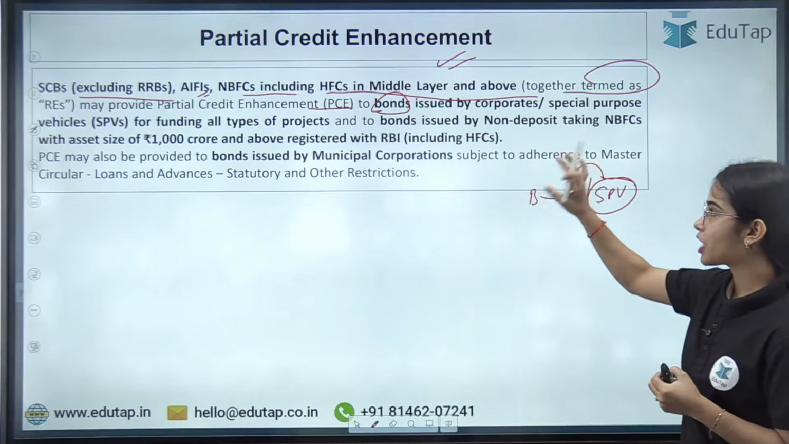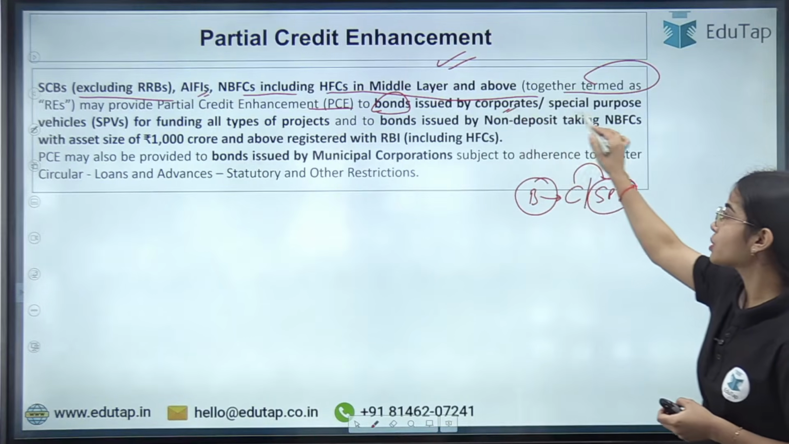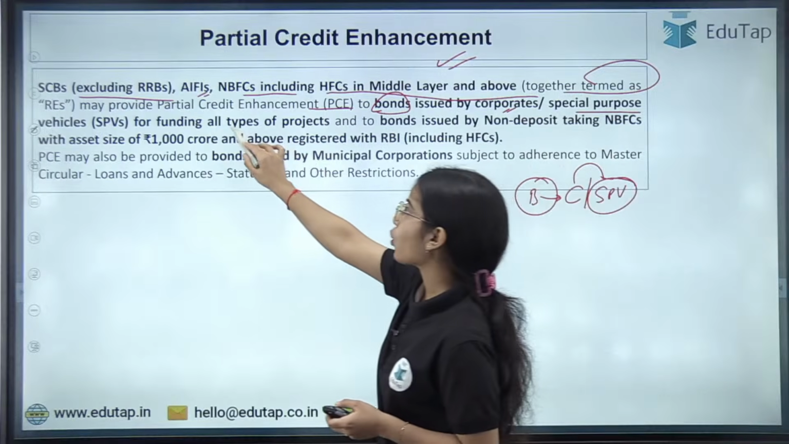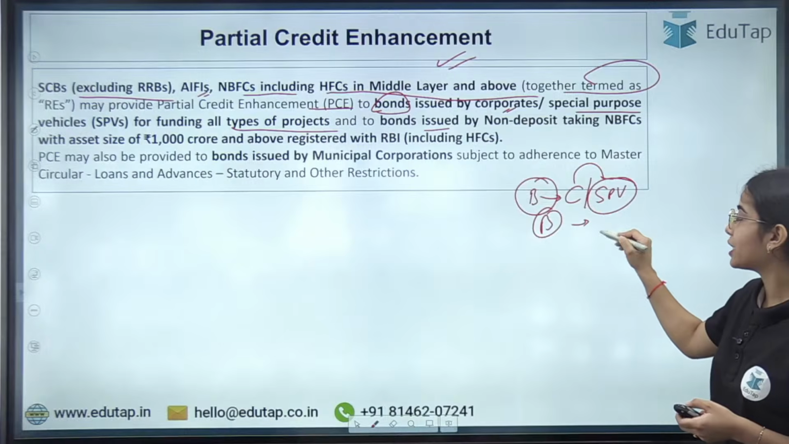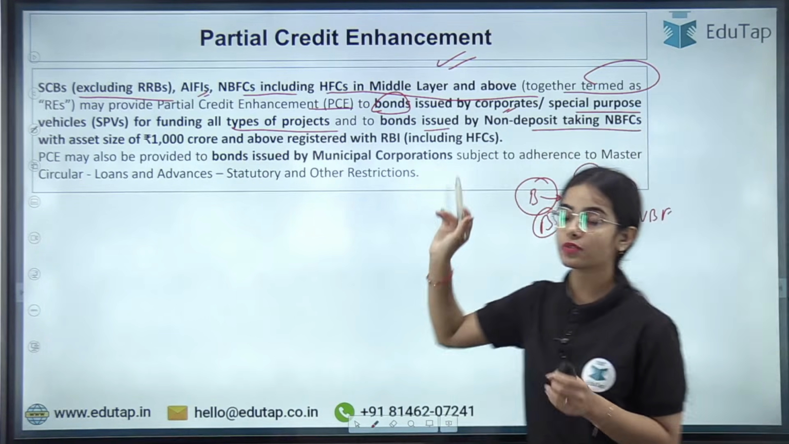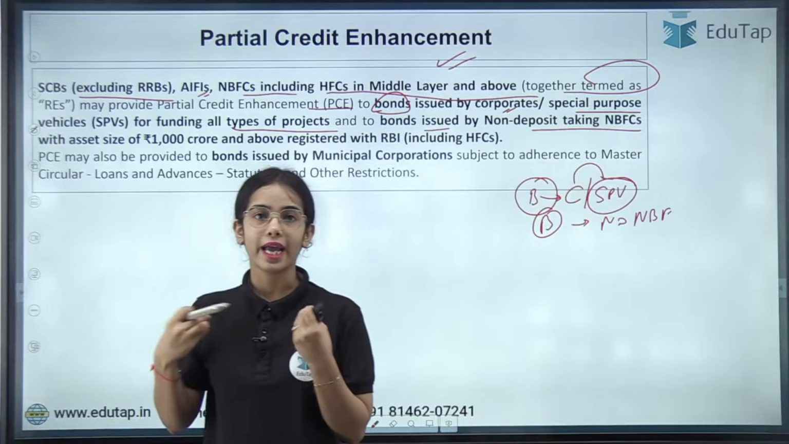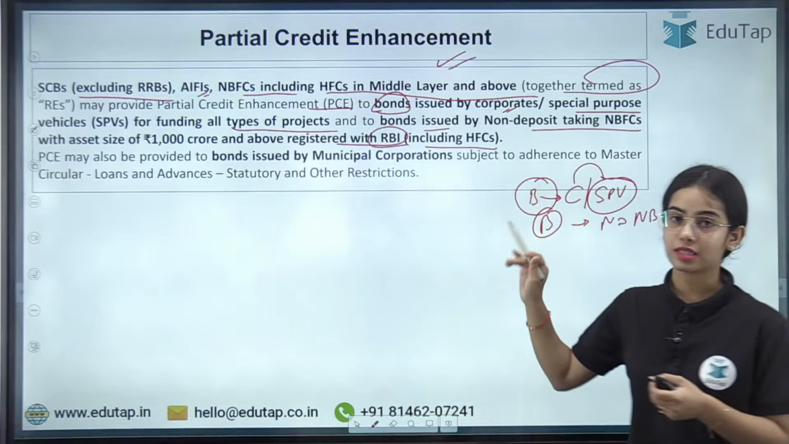Okay, so basically partial credit enhancement can be provided for the bonds issued by the corporates or special purpose vehicles for funding all types of projects, and for the bonds that are issued by the non-deposit taking NBFCs with asset size of 1000 crores and above, registered with the Reserve Bank of India, including the housing finance companies.